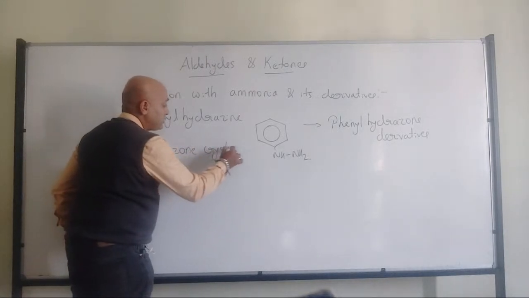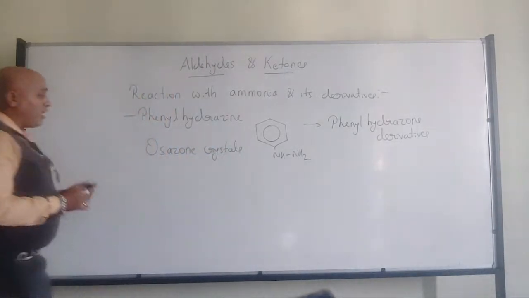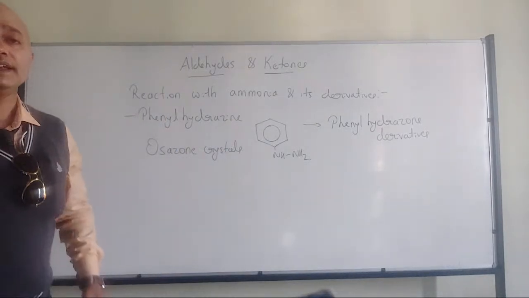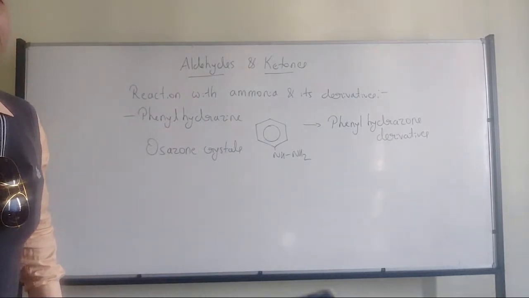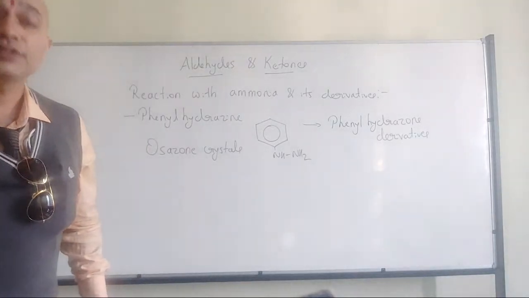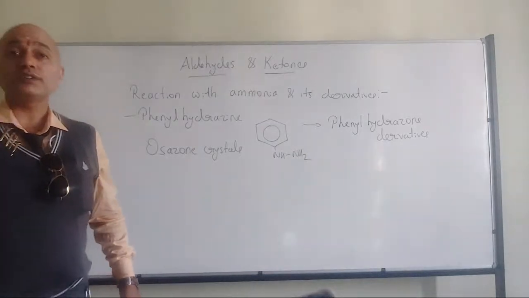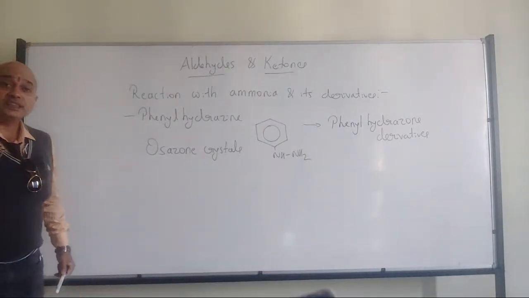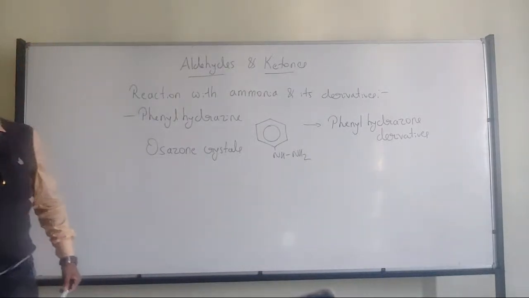So where will it be used? For the detection of carbohydrates. Whether a given sugar is lactose, or maltose, or whether a given sugar is glucose or fructose.